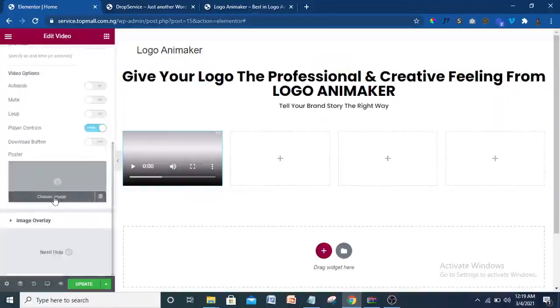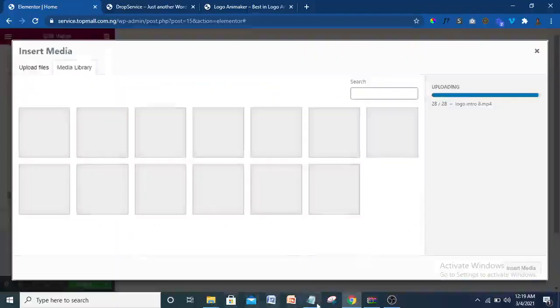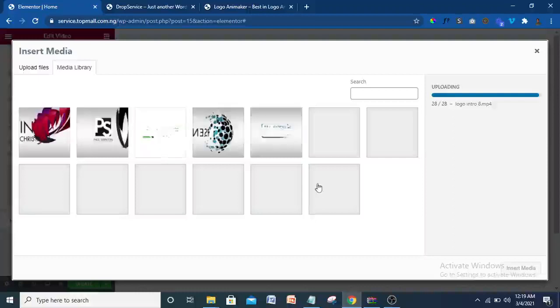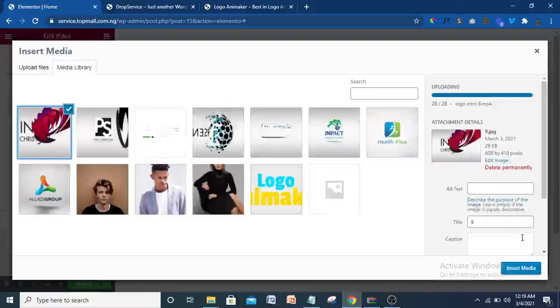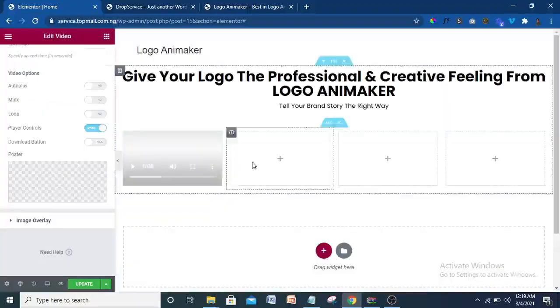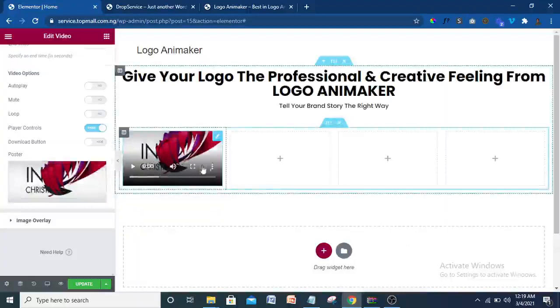So for this poster, you just choose image. I'm going to put an image here as poster. All right, I think we put in these images already. So I'm just selecting a random image. When I dragged in the file at that time, the things sorted out by themselves. So this is the image that is going to show.